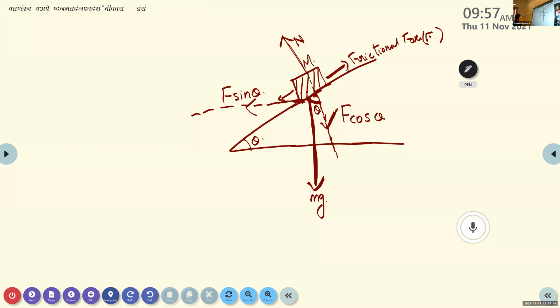Now from the figure it is clear that all these forces balance each other. Normal force N is balanced by which component? Exactly opposite to the normal force, we have the vertical component of the force, that is F cos theta. So N is equal to F cos theta. They balance each other. Since it is in the opposite direction, we put a negative sign here. So N is equal to minus F cos theta.